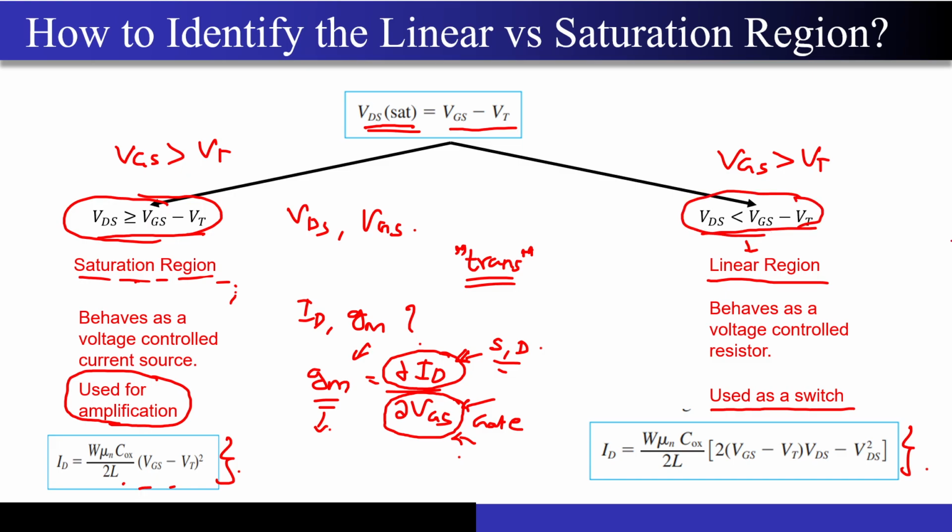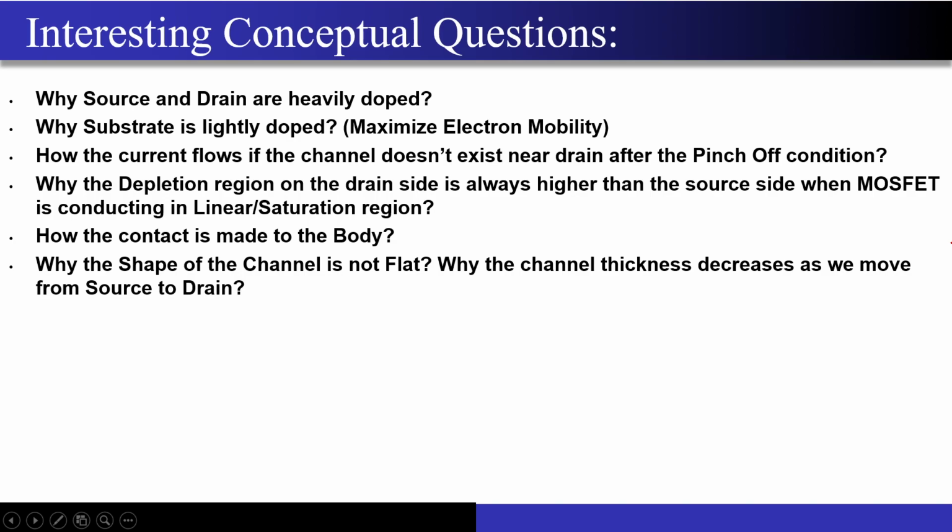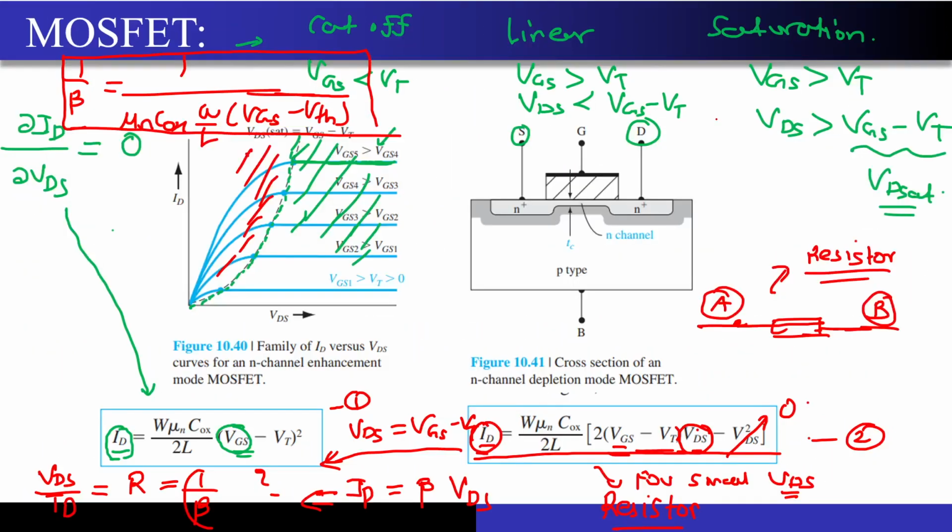Okay, so I hope that up to this point it is very clear. So now let's look at some of the interesting interview questions that people ask. The first question we have is: why are the source and drain regions heavily doped? Let's move on to the diagram that we had. Let's have this diagram only. So why have these regions been doped heavily?